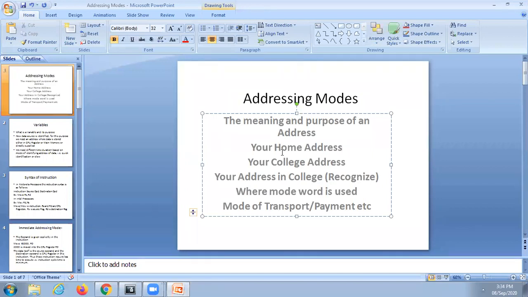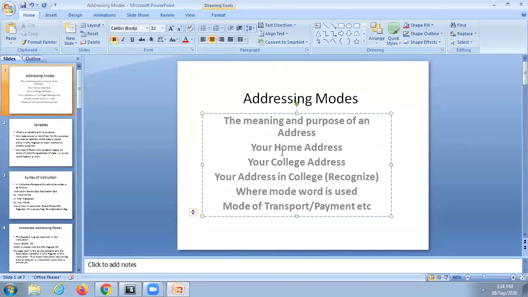I'm telling all these things only to understand the meaning of addressing mode. Addressing mode defines how you identify an object.